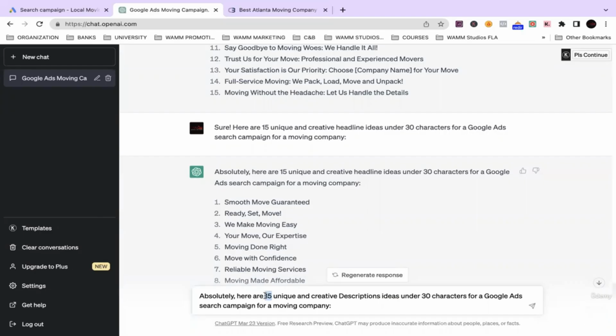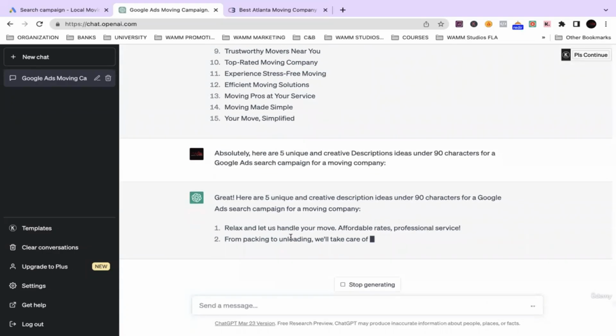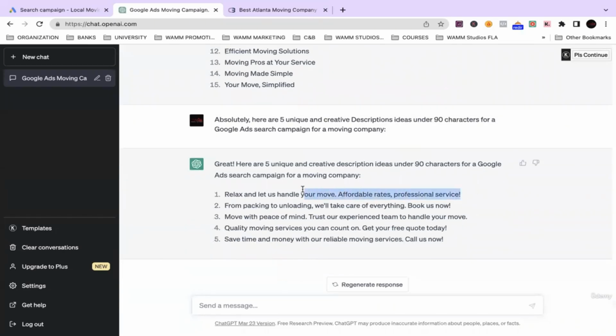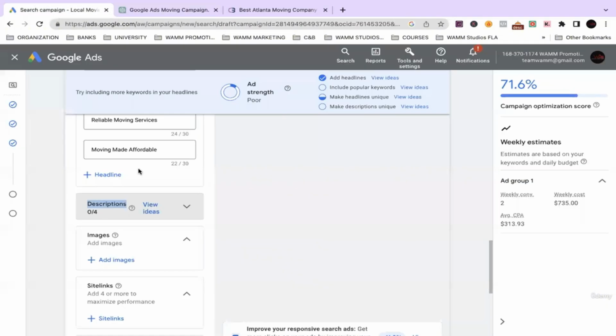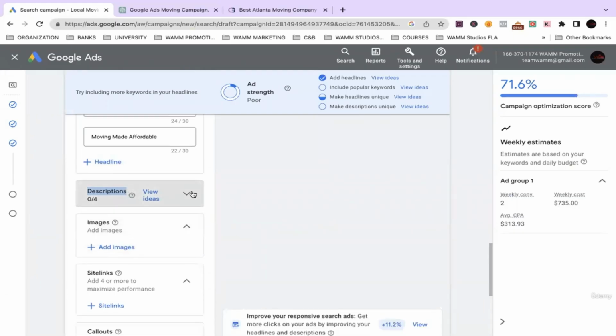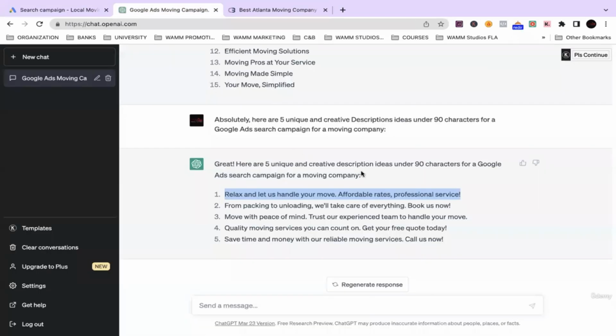We'll just tell it to do 5 under 90 characters. Let's see what we got. Boom. As you see, very different. All right, let's add our descriptions.